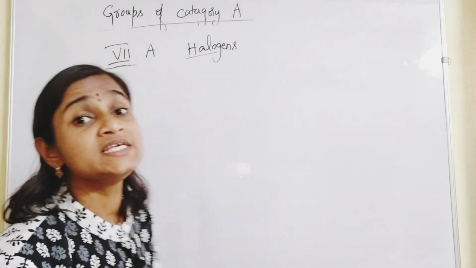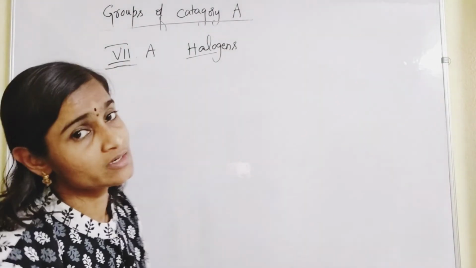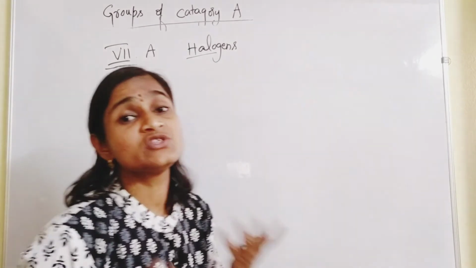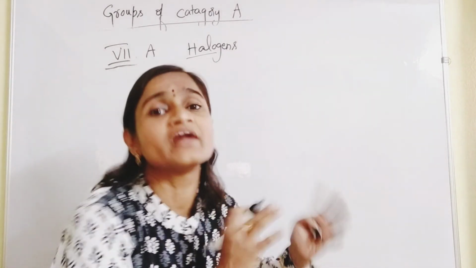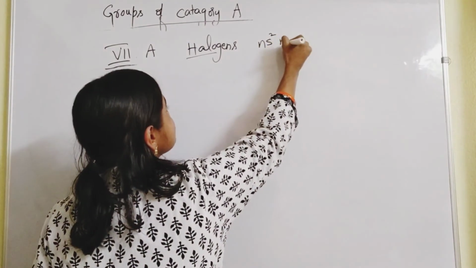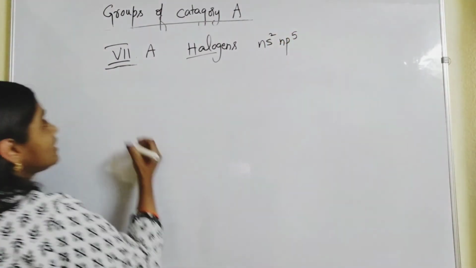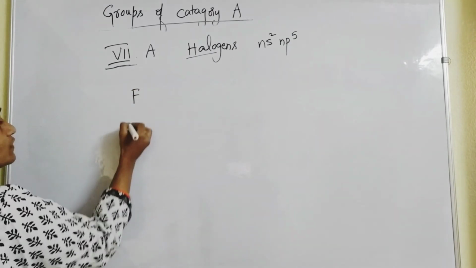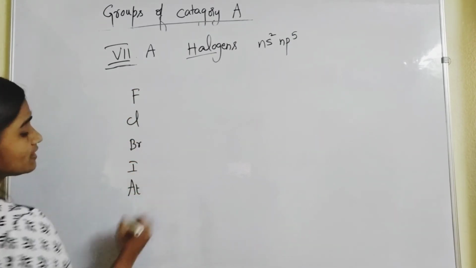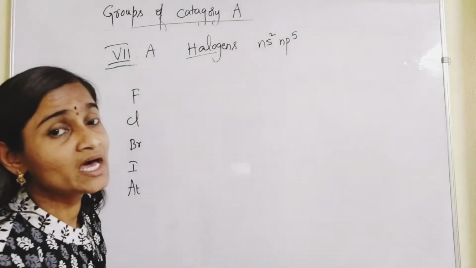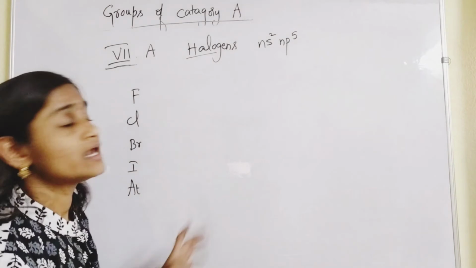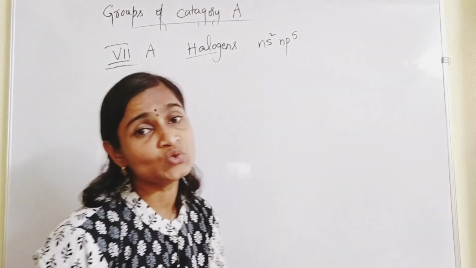They are obtained from sea salts. Halo means sea water. The word gen stands for born from. Halogens. General configuration is ns2 np5. So, what are those elements? Fluorine, chlorine, bromine, iodine, astatine. So these all elements are having general configuration ns2 np5.